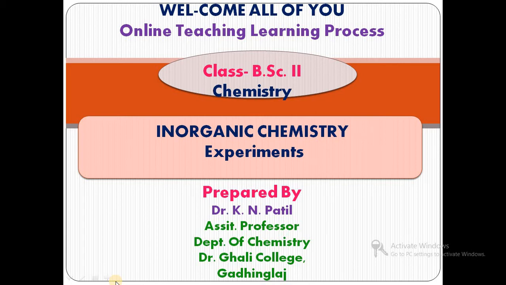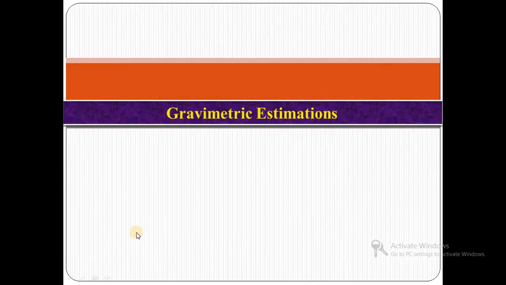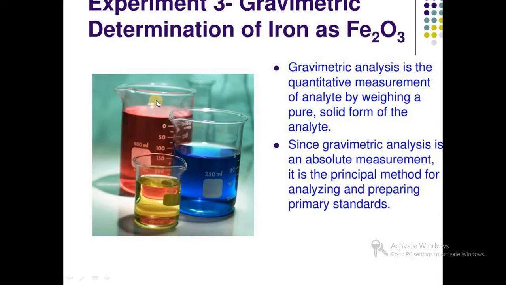So today we will start the inorganic chemistry experimental part. In case of inorganic chemistry experiments, the first section is gravimetric estimations, the second is preparations, and the third is volumetric estimations. Today we will complete the gravimetric estimation section. The first experiment is gravimetric estimation of iron as Fe2O3, and then gravimetric estimation of barium. So we will complete both of these.